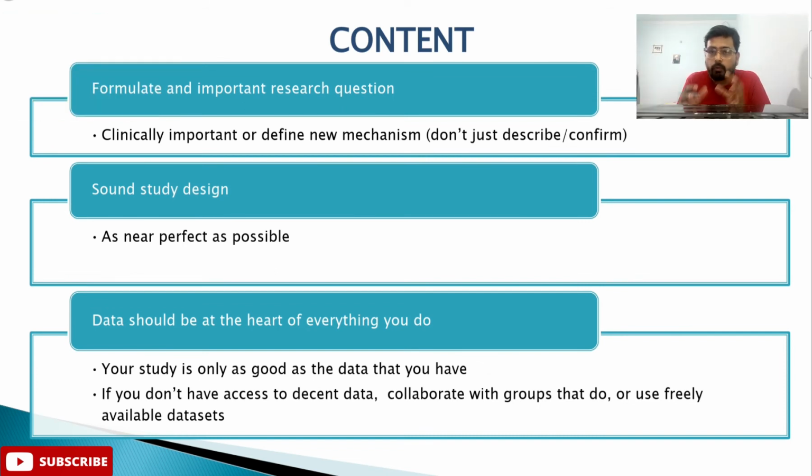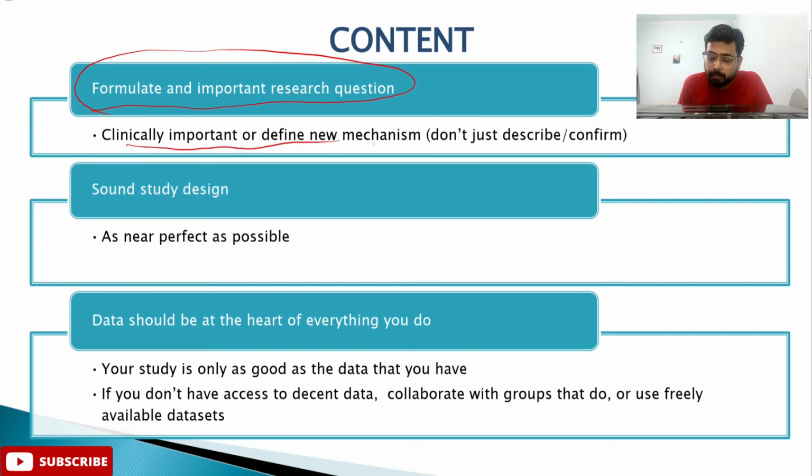When we talk about content, content is all about your research: what is the data that you are putting in your research or publication. First and foremost, you have to formulate an important research question. This point has to be kept in mind in order to distinguish your research from your fellow scientists, because all of the people are working in a similar kind of field. If you want a high impact publication, then you have to formulate an important research question which has not been answered previously.